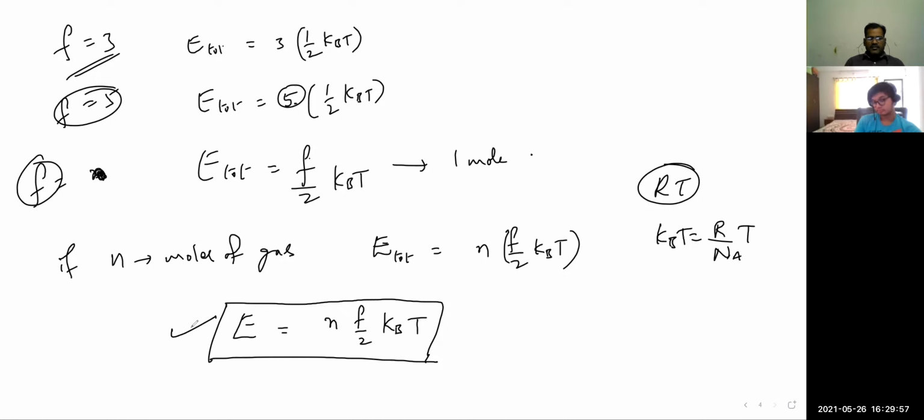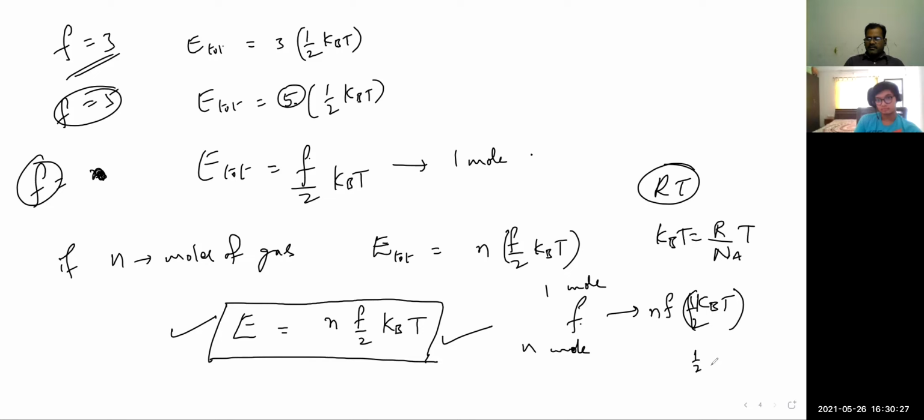First of all, this is total energy. Law of equipartition of energy, you need to remember this one. What is the law of equipartition of energy? For each degree of freedom, the average energy associated or distributed is half kBT. For F degrees of freedom, it is F times half kBT, for 1 mole. For n moles, multiply with n.